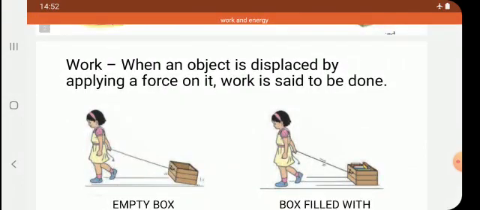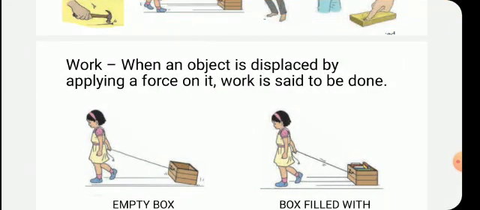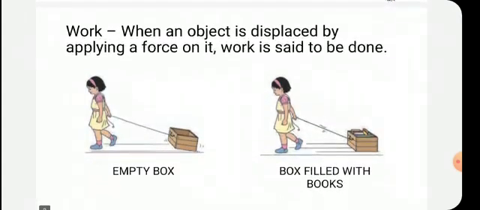See here, children, work. When an object is displaced by applying a force on it, work is said to be done. You are finding here that the object is displaced, meaning it has gone from one place to another. Only after application of force, then work is said to be done. Children, what happens?